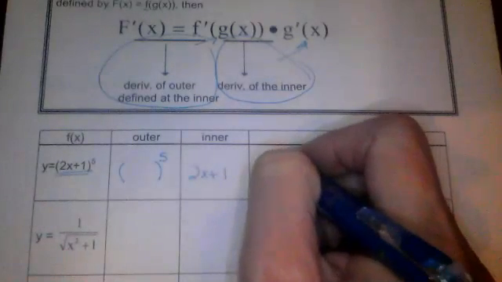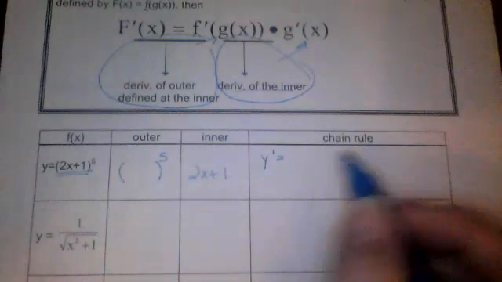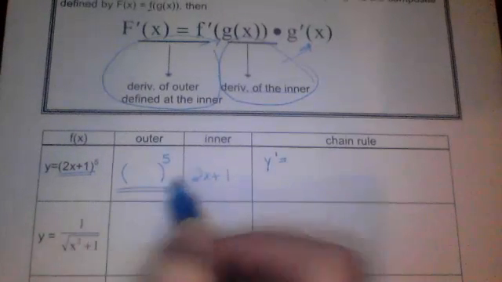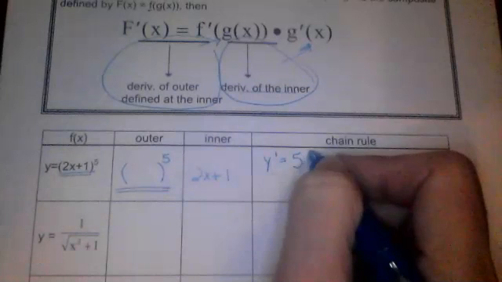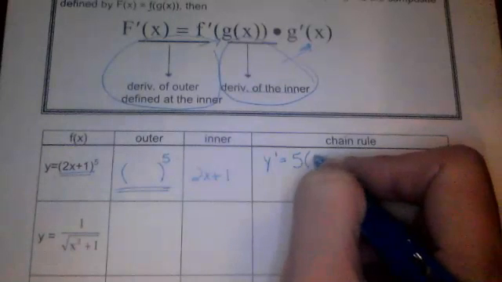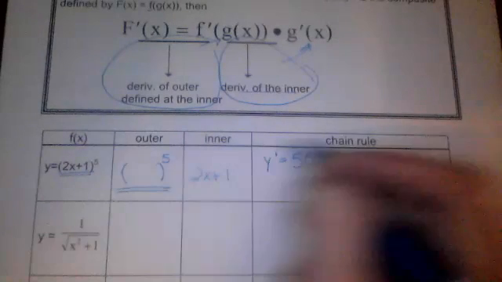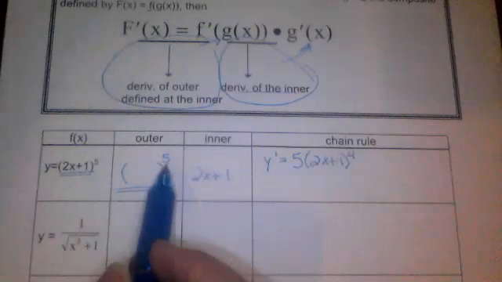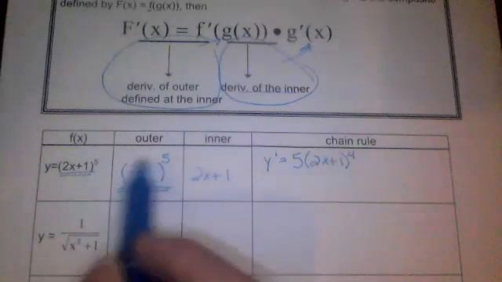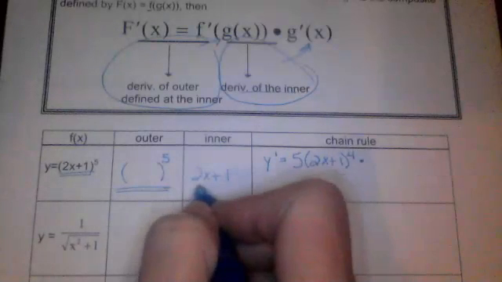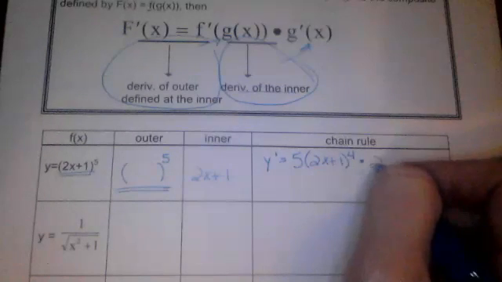My derivative would be the derivative of the outside, so the derivative of this, which would be 5, and then inside stays the same. We have to finish that out, reduce by 1, so it's really just the power rule right here, times the derivative of the inside function, which is 2.